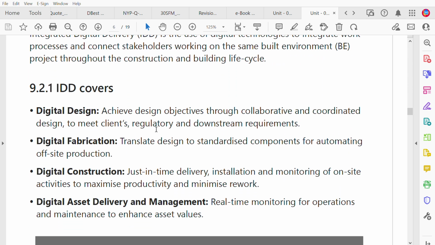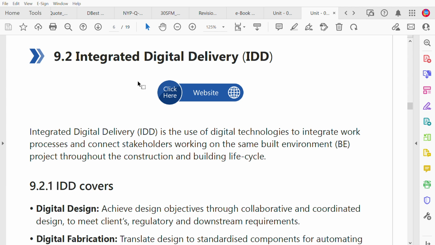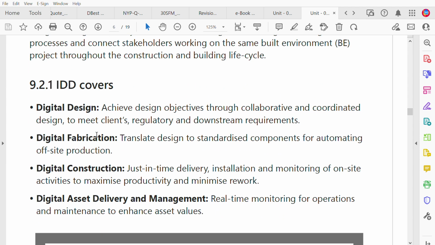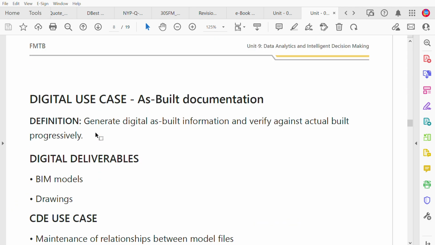With that, what I want to share is some integrated digital delivery, which is also called IDD. Integrated digital delivery uses digital technology to integrate stakeholders from the same building throughout the project. It covers design, fabrication, construction, and asset delivery. So these are the IDD, integrated digital delivery.